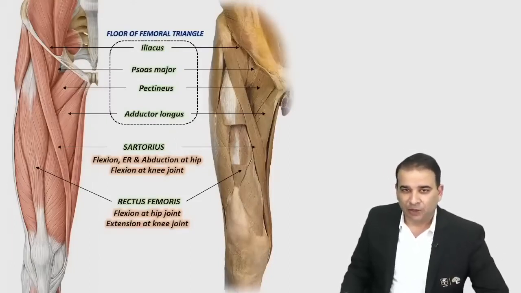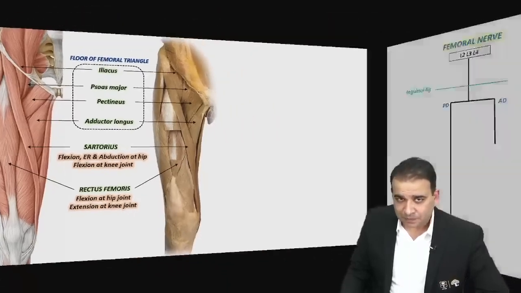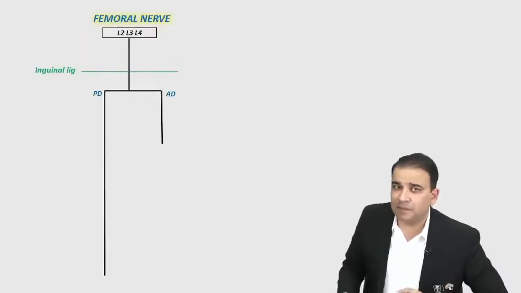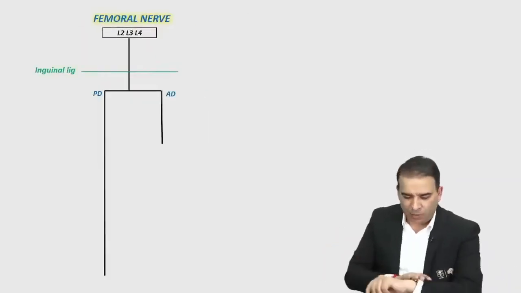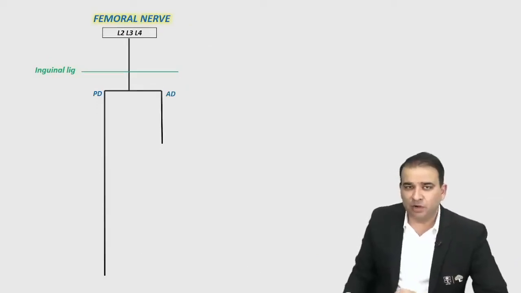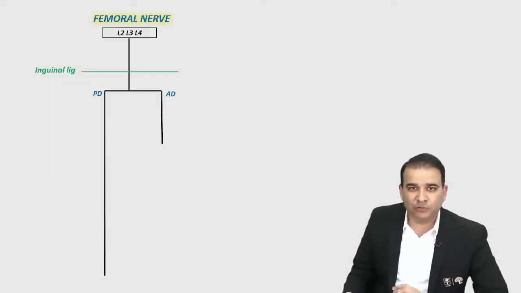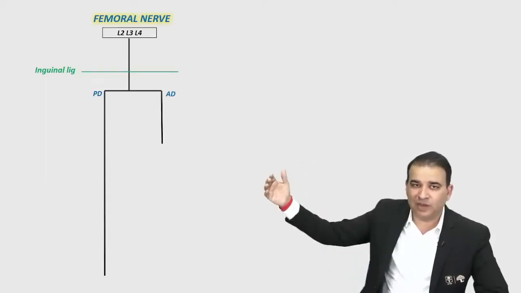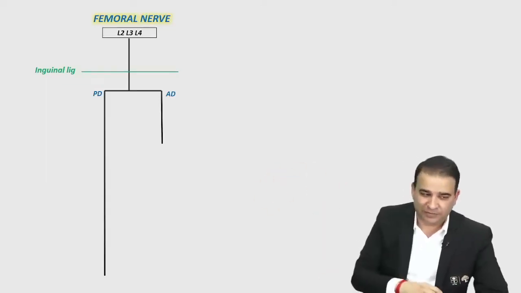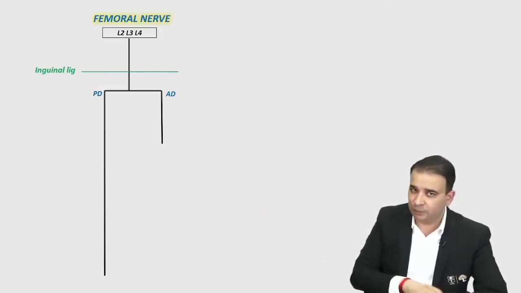Okay, now that was about the muscle part here. Now guys, the nerve which is supplying the anterior compartment of thigh, the femoral nerve. Let's talk a little about the femoral nerve here, guys. The femoral nerve starting from L2, L3, L4, the femoral nerve is passing deep to the inguinal ligament. Now the femoral nerve, after passing deep to the inguinal ligament, divides into the anterior and posterior division, right?